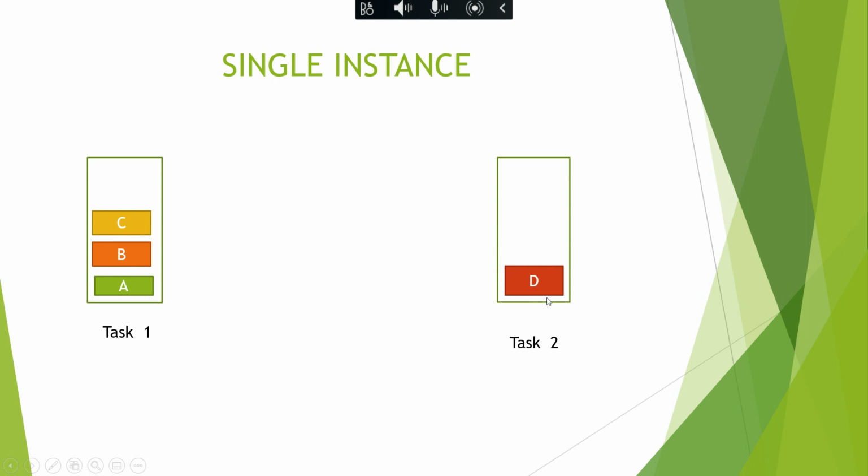See, here imagine activity D I have given as single instance activity D. So I have task 1 here. From 1 I launch A, from A I launch B, from B I launch C. Now C is at the top of my stack. C is the activity with which the user is interacting. It is in foreground. From C I try to launch D, which is defined as single instance. So D will be launched altogether in a different task. Task 2, D will be launched.